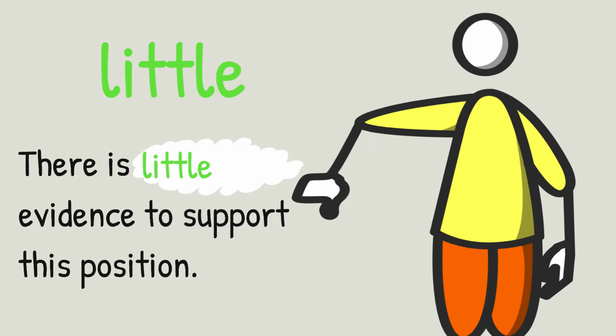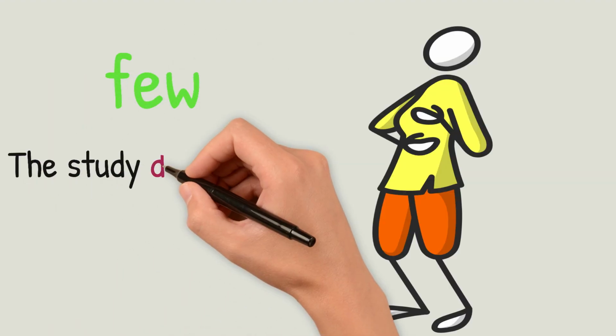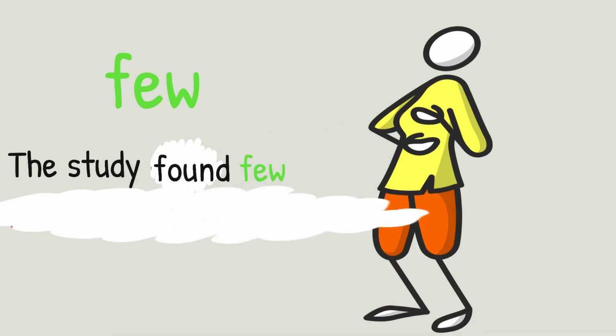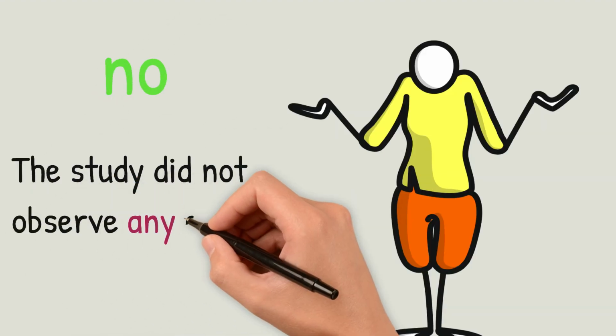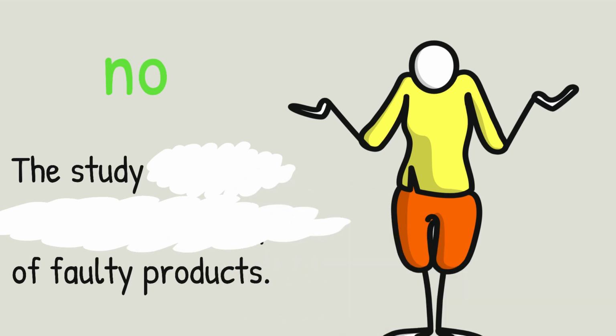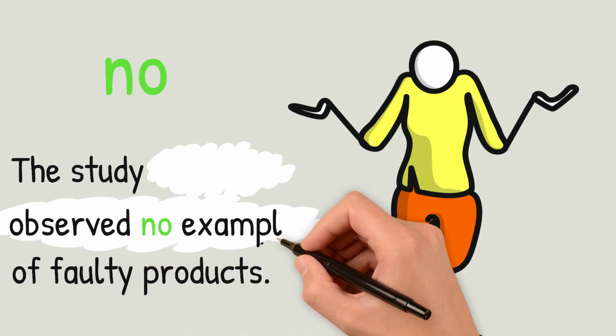So instead of writing, there is not much evidence to support this position, you could write, there is little evidence to support this position. And secondly, not many could be replaced by few. So instead of the study did not find many examples, you could write the study found few examples. And finally, instead of using any, you could use no. So instead of the study did not observe any examples of faulty products, you could write the study observed no examples of faulty products.